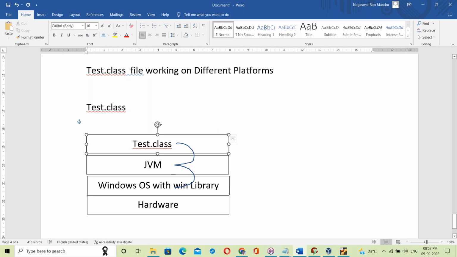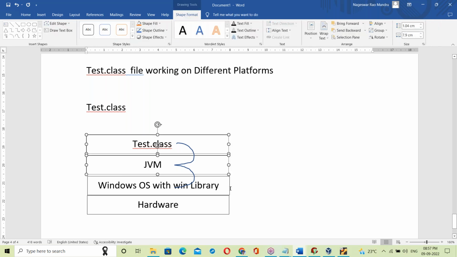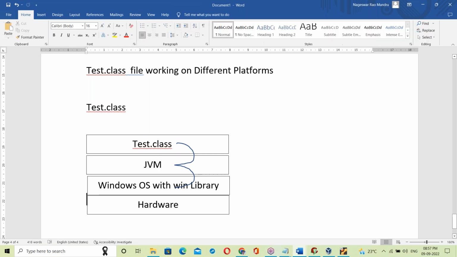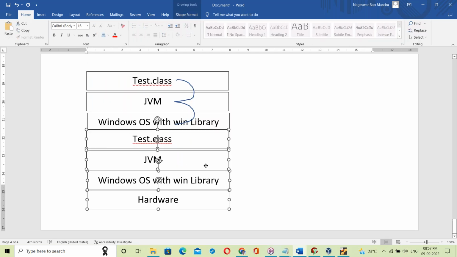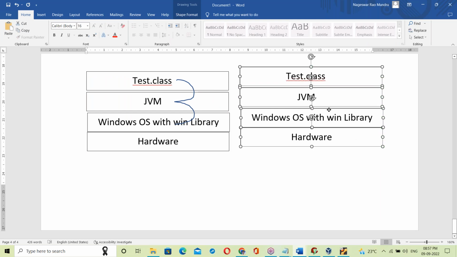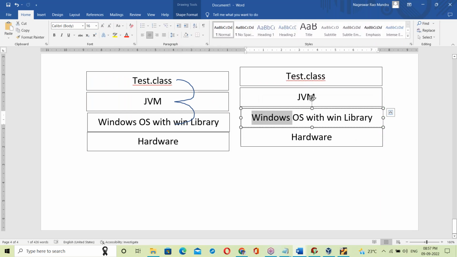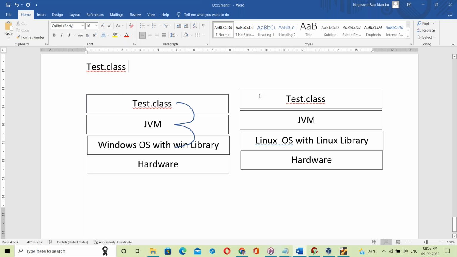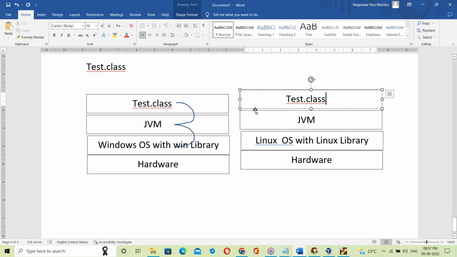Yes, the same test.class file on another operating system. Let us take Linux OS, another platform, with Linux library. Here also there is a JVM, the Linux JVM.